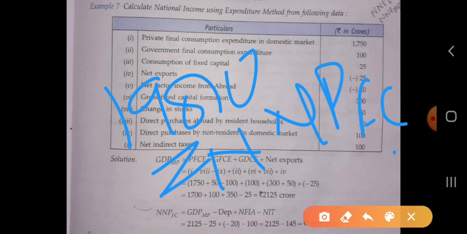So it's all about the expenditure method. We have now studied all three methods of calculating national income.